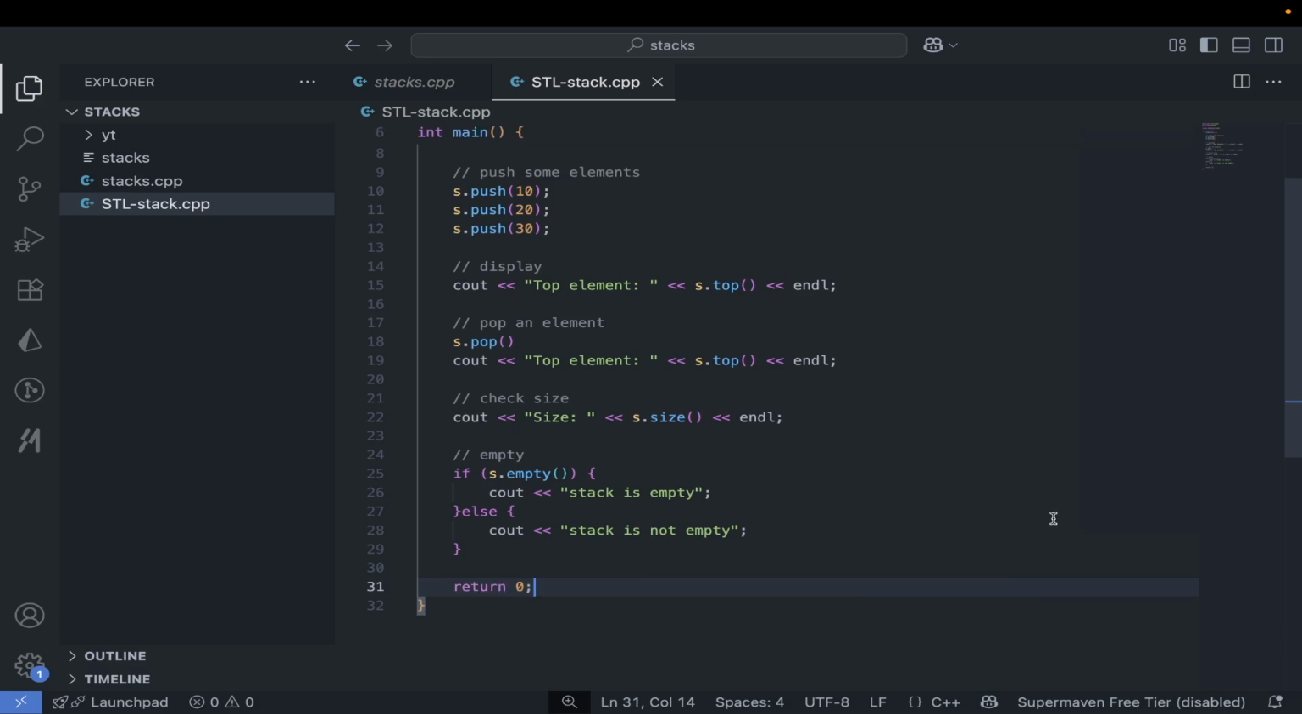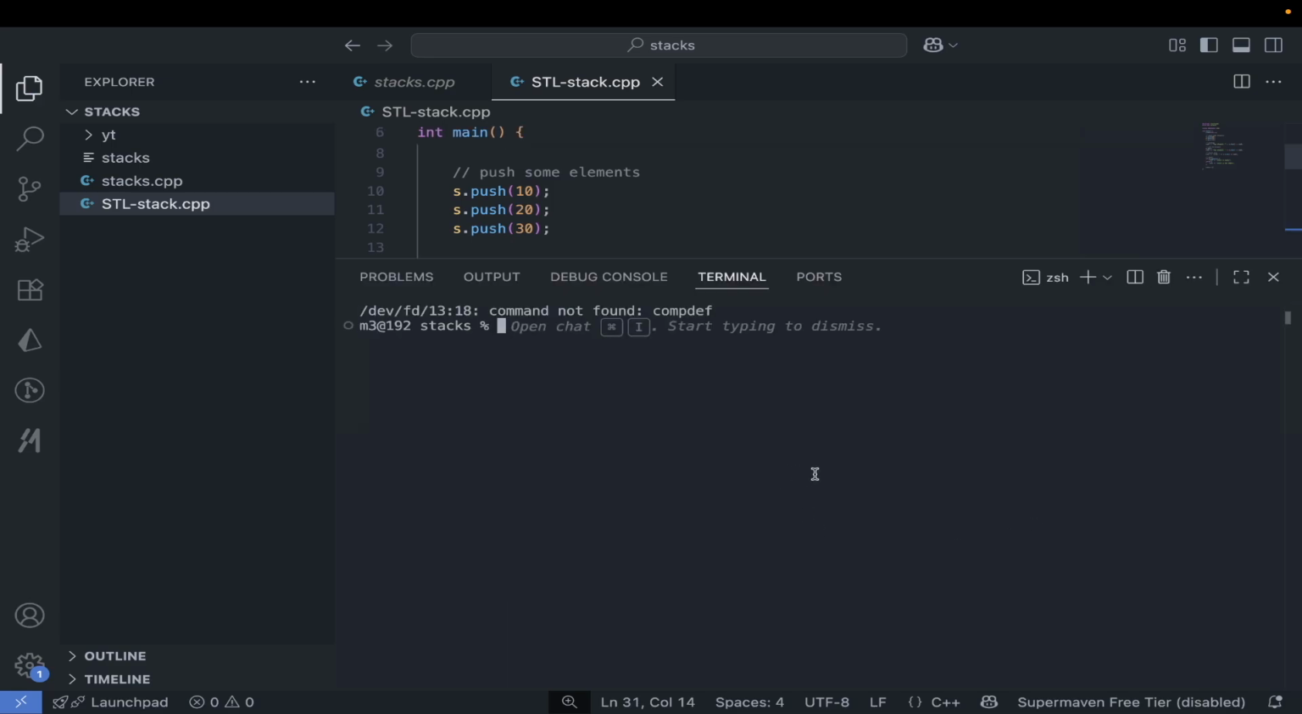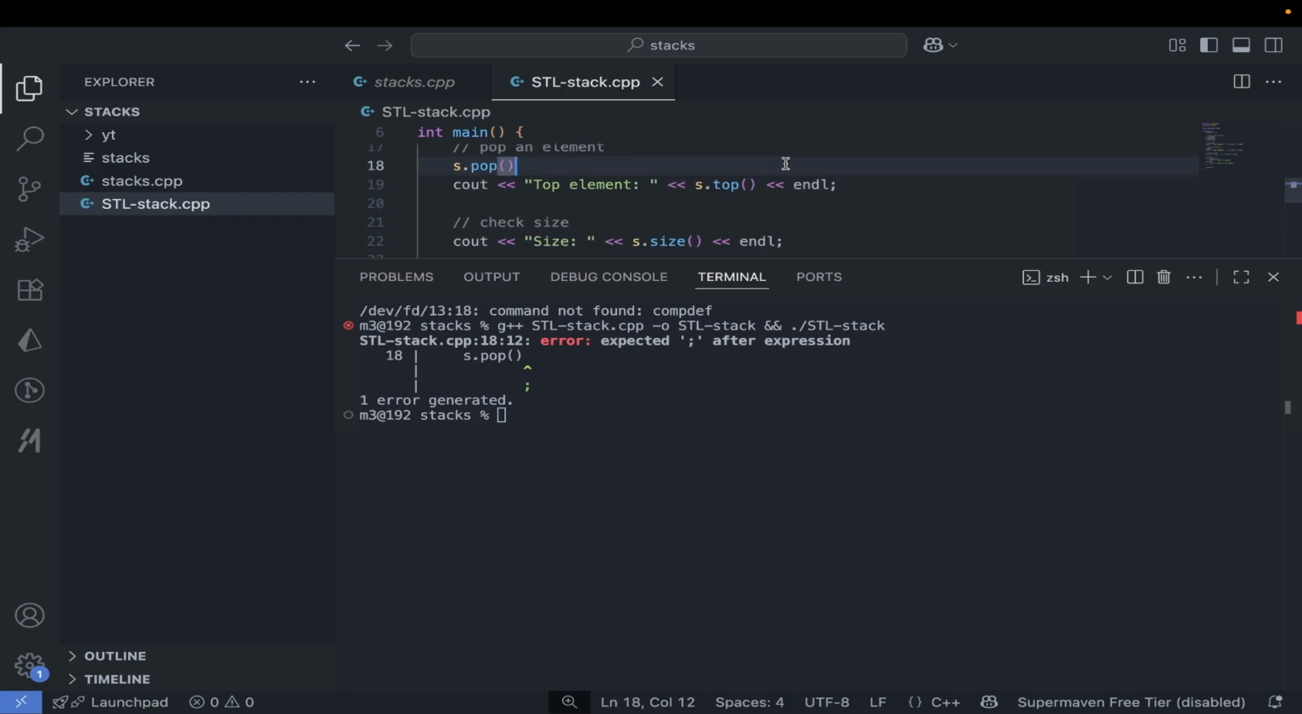Let's run this. So how to run this? Let's say g++, select the file. It's named stl stacks.cpp. We need to name it stl stack, and then after that run that stl stack. We missed a semicolon here.